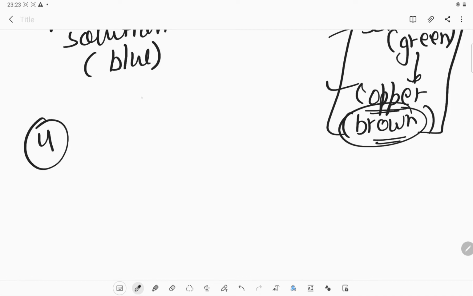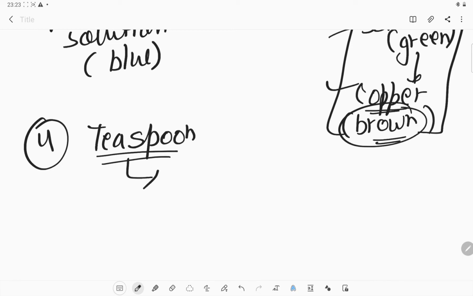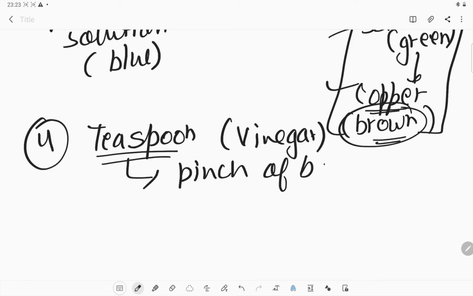What else can we take? Like if we take a teaspoon full of vinegar, now we will add a pinch of baking soda into it. Now what happened? What do you observe?